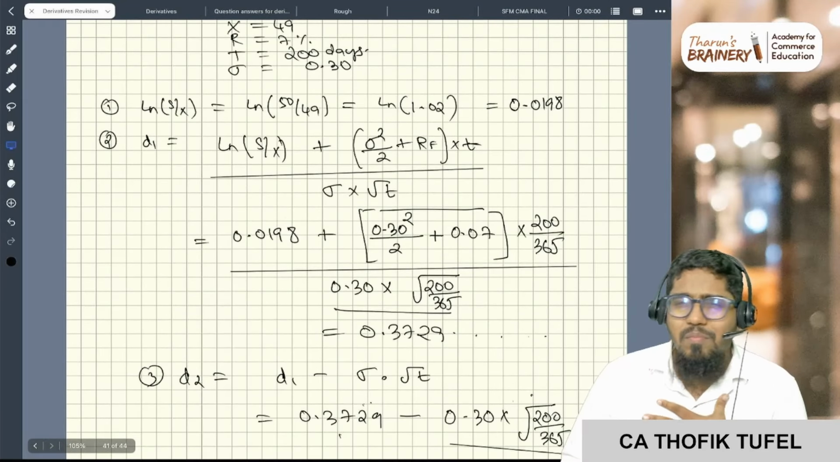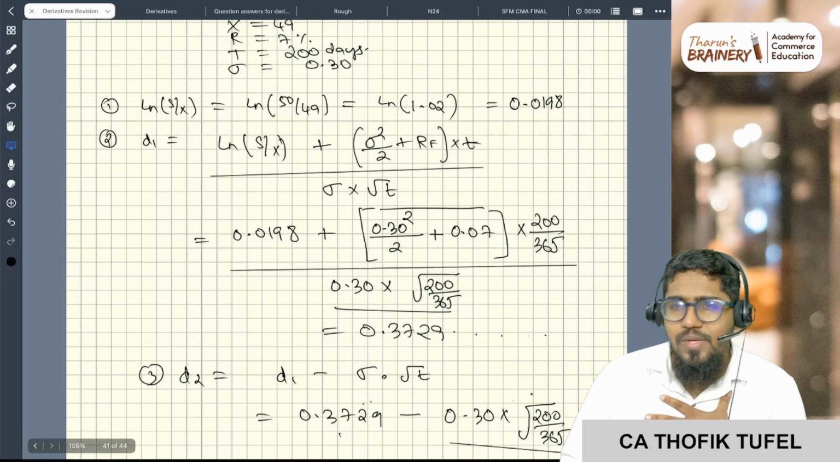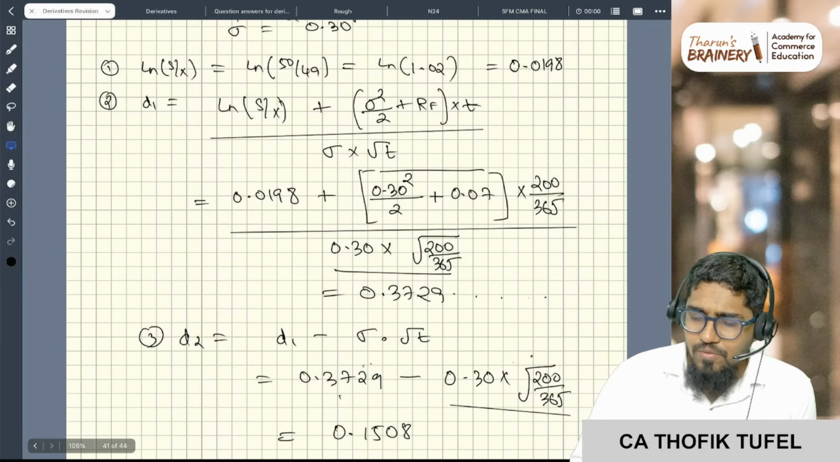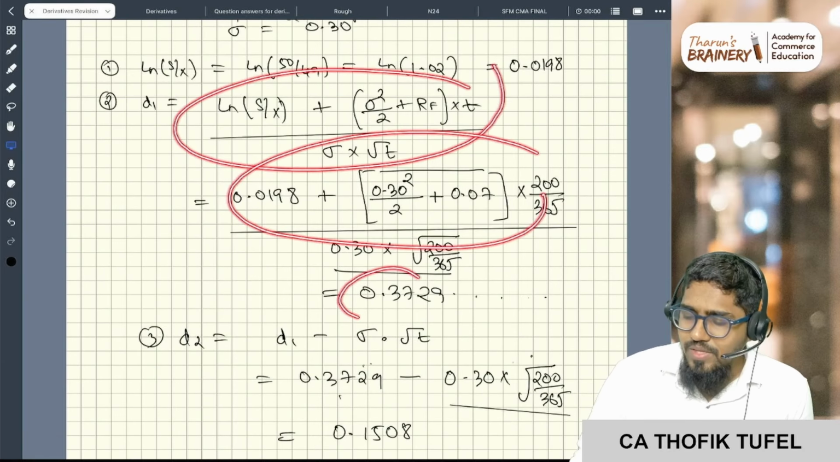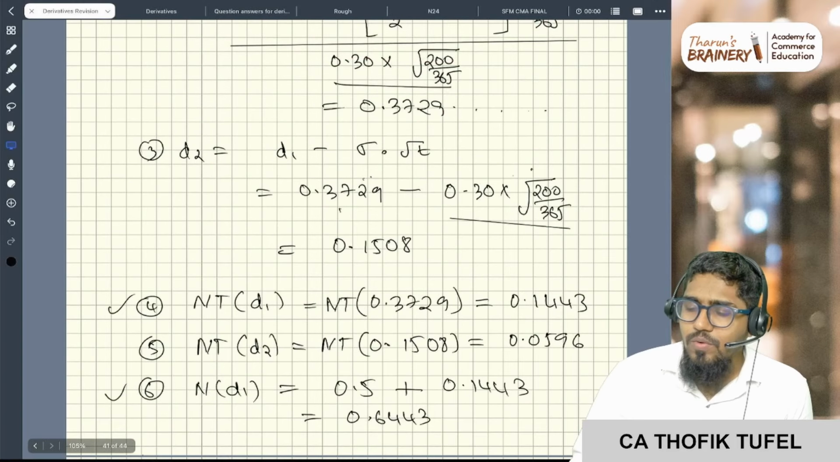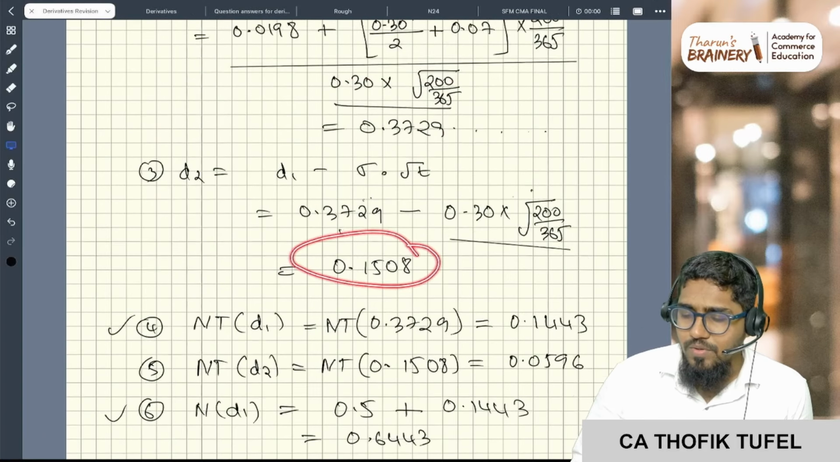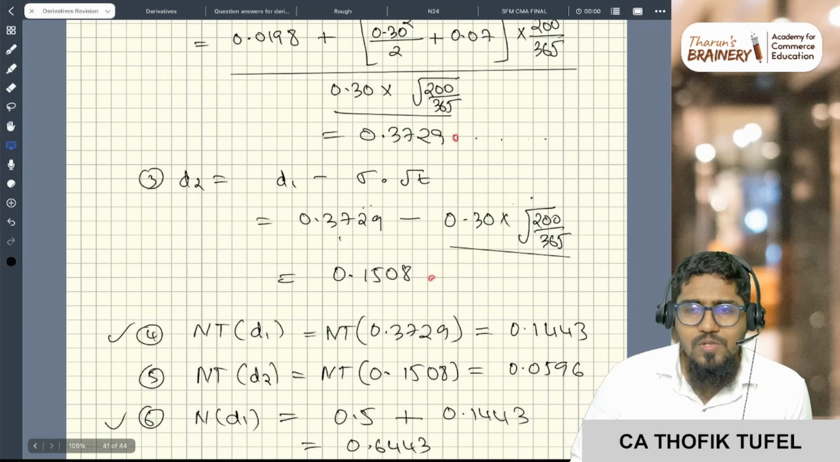Okay, it will be given. My observation is it will be given. Now next one, calculate d1. So write the formula, put the numbers, you will get the answer. Then d2: d1 minus standard deviation into root of t. So this is d2. You see this is also positive, this is also positive.